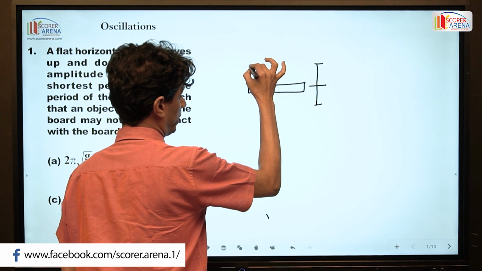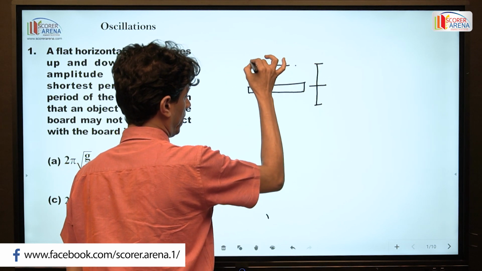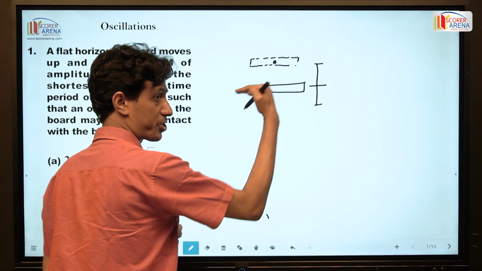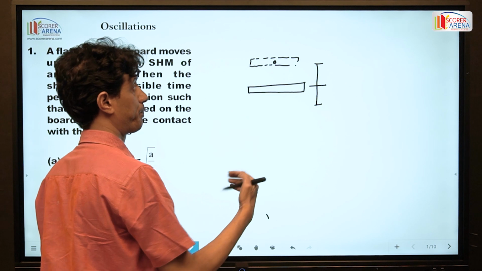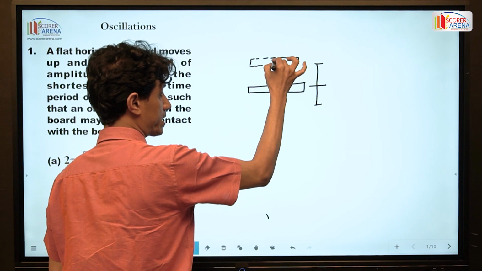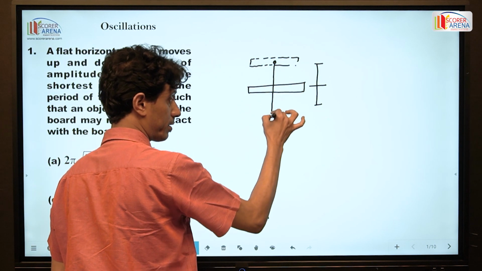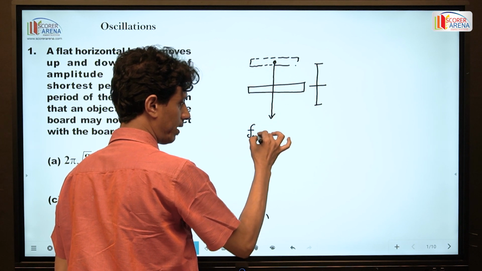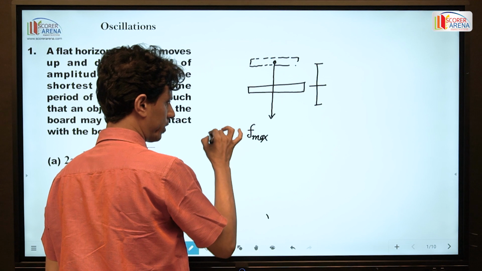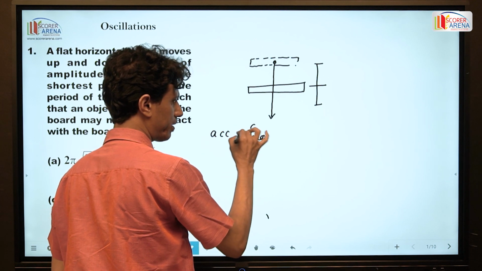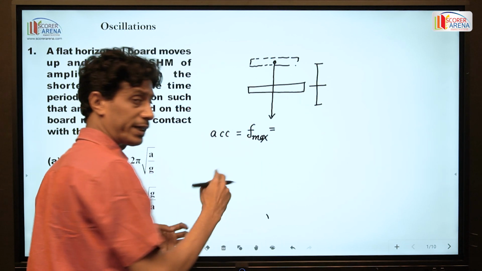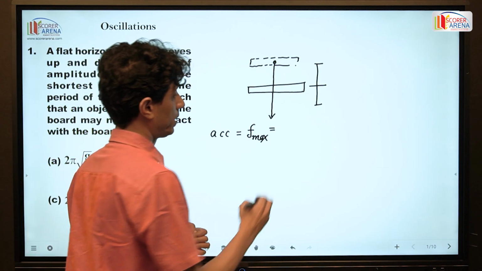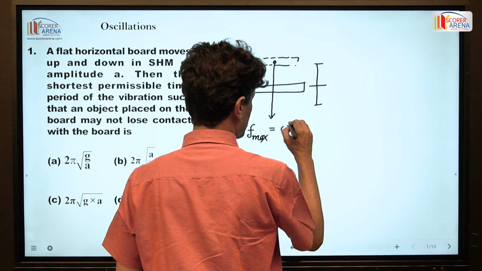At the extreme position, the maximum acceleration for a particle executing simple harmonic motion is omega square A.